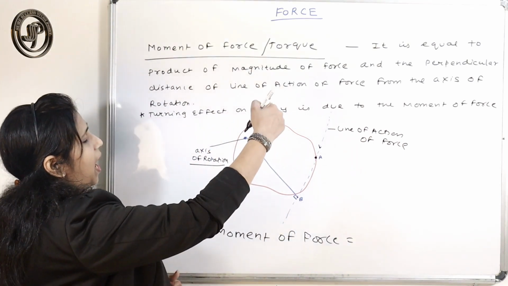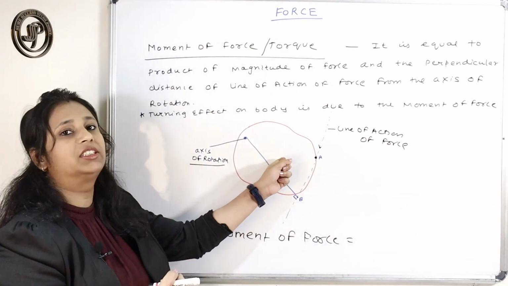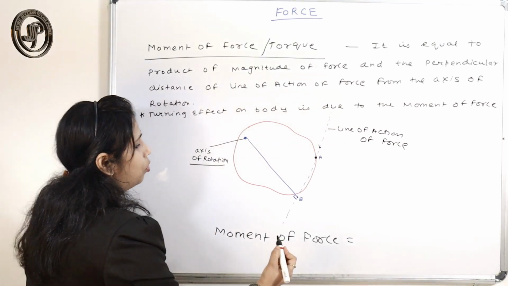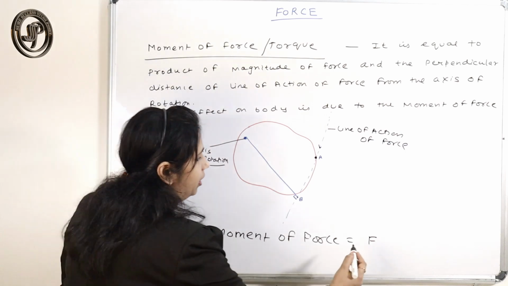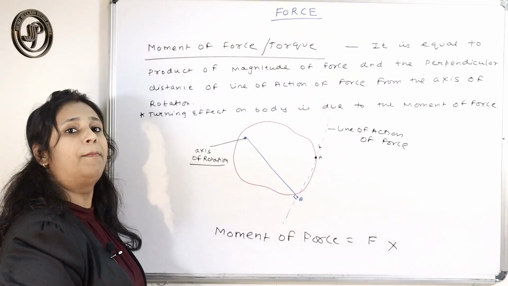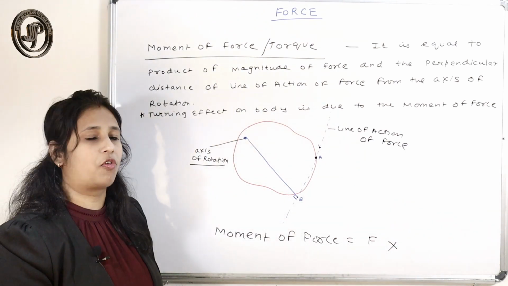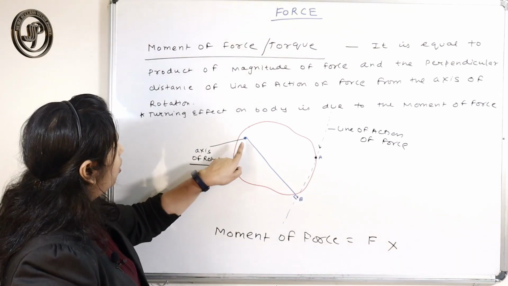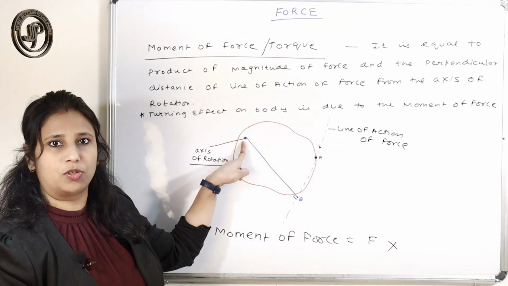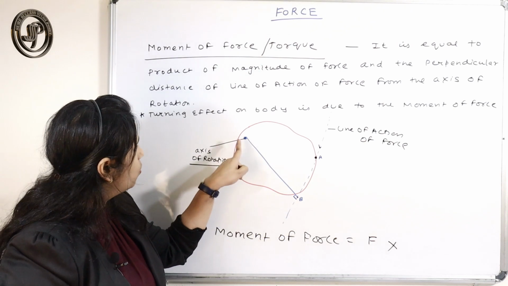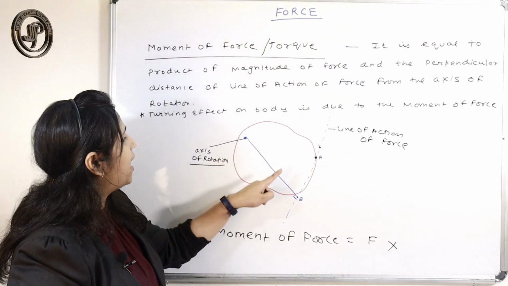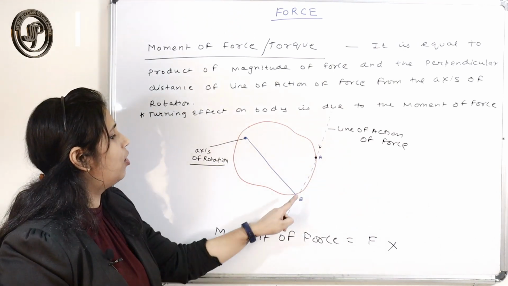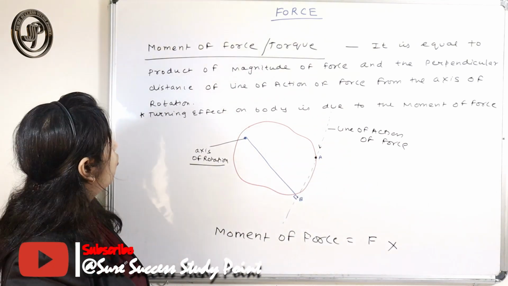It is the magnitude of the force applied multiplied by the perpendicular distance between the pivoted point and the line of action of the force.